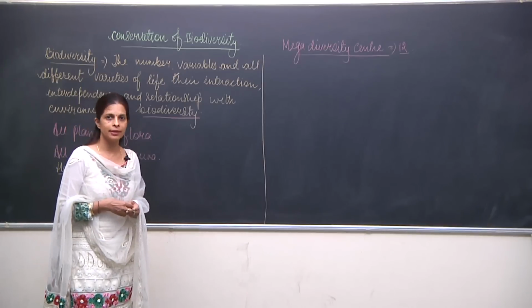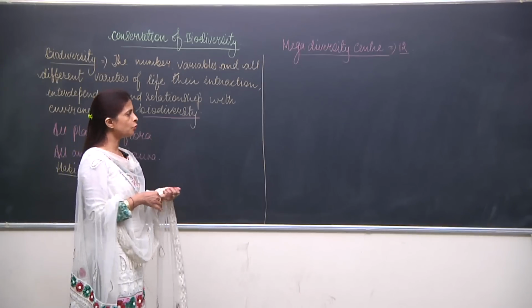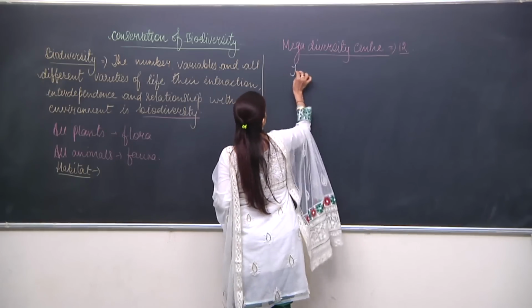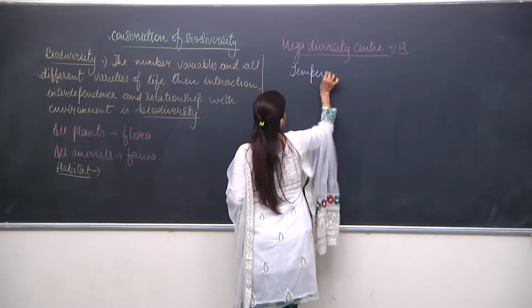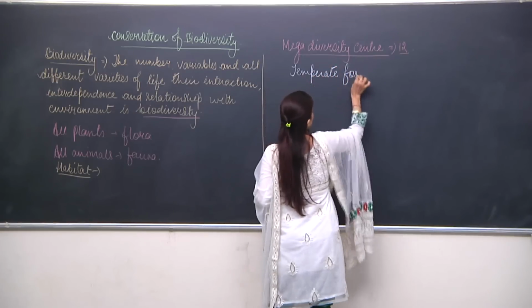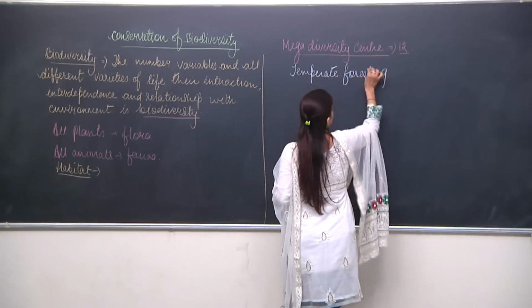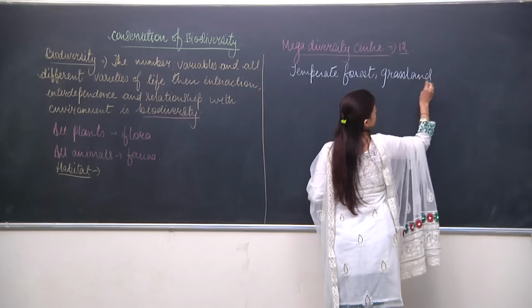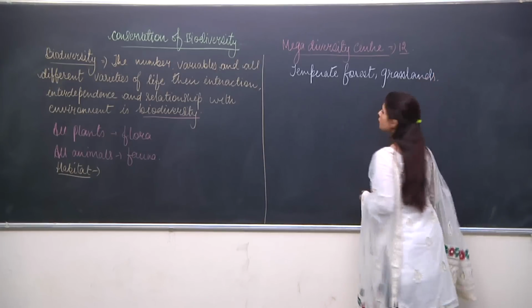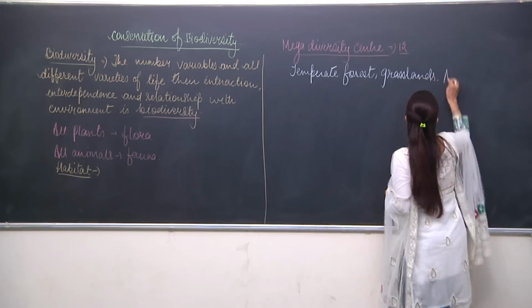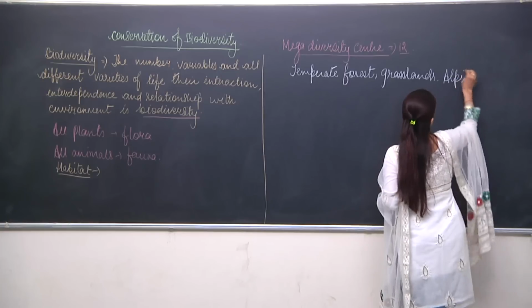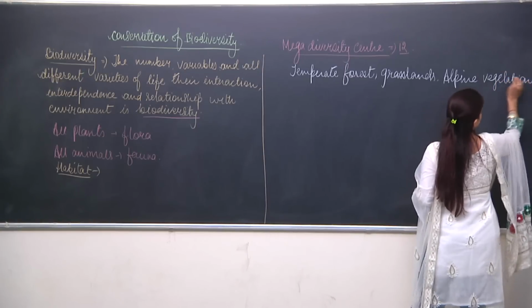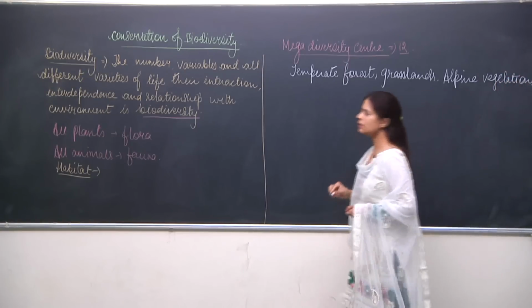Just like we have the temperate forest, then we have grasslands, then even alpine vegetation, even the coastal wetlands.